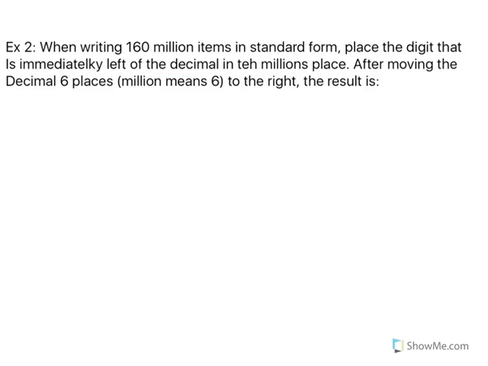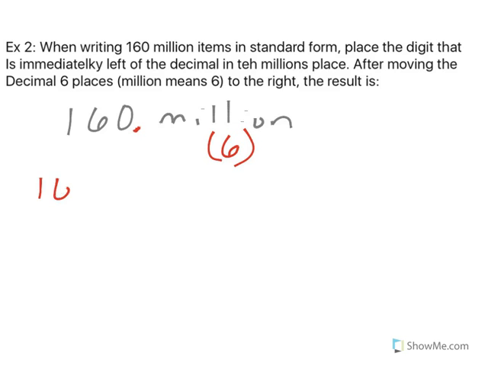When writing 160 million items in standard form, okay, so now we're dealing with the number 160 million. Well, you can see you don't see a decimal place right here, but it's right after the 160. Million should spark in your head 6. So from your decimal point, right, this 160, that's million. So then you have thousands, and then you have the 1, 0, 100. So you're going to have all of these zeros.